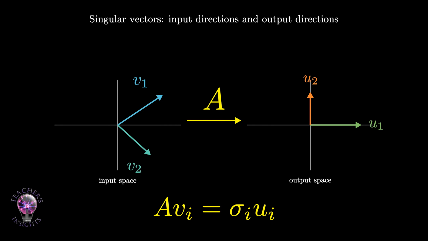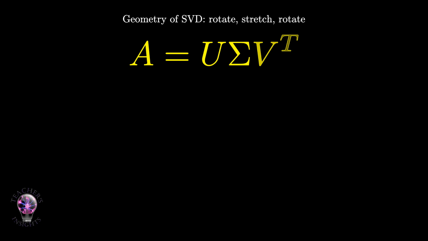Now we can state the theorem. For any real m by n matrix A, there are orthogonal matrices U and V and a rectangular diagonal matrix sigma, such that A equals U sigma V transpose. The columns of V are the right singular vectors. The columns of U are the left singular vectors. The diagonal entries of sigma are the singular values. The formula A equals U sigma V transpose should be read from right to left.